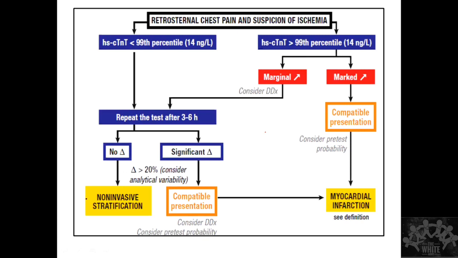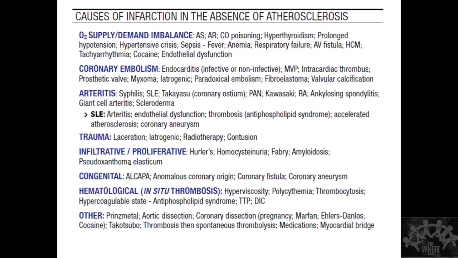So understand this. Non-invasive stratification, you look for other causes. These are the causes for infarction in the absence of atherosclerosis. Basically it can be an oxygen supply-demand mismatch, or there can be an embolism from any source.